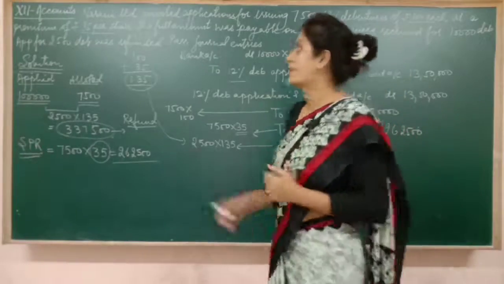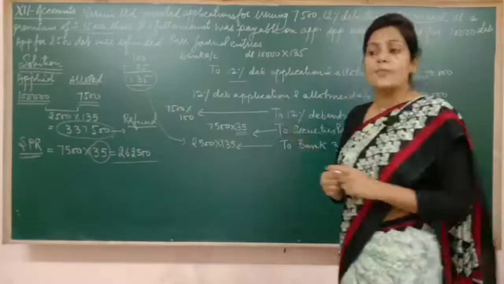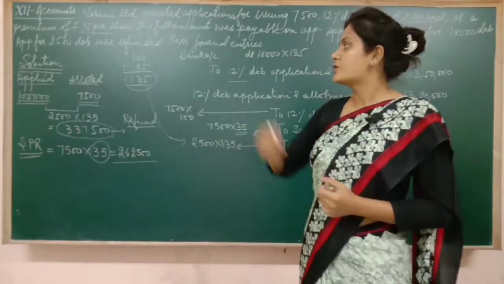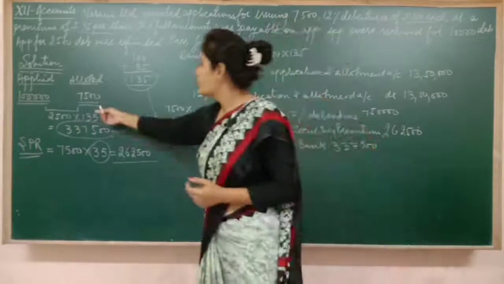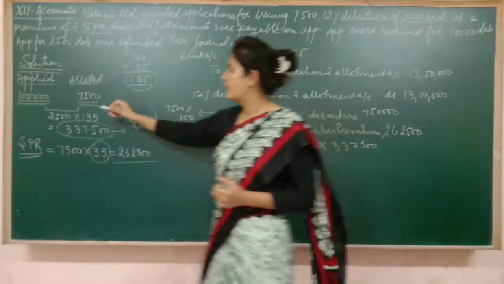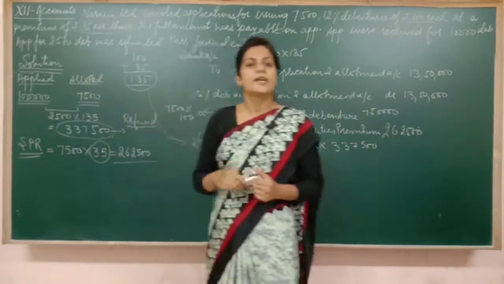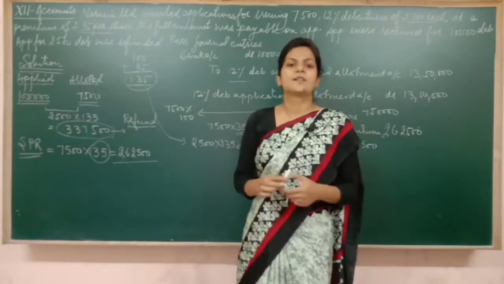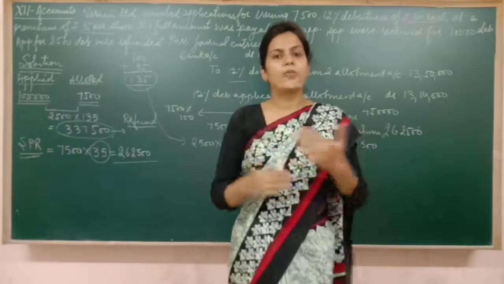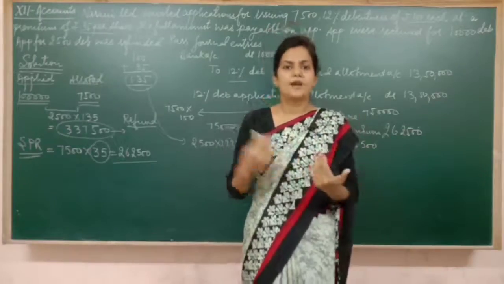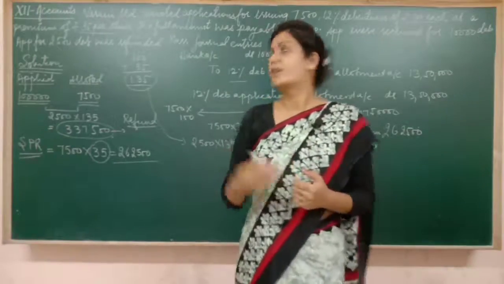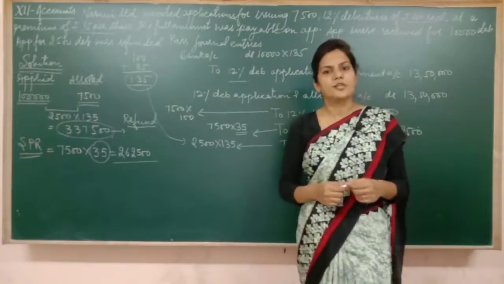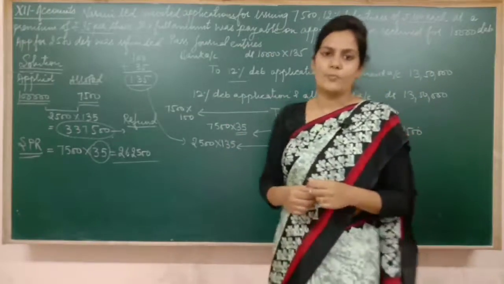Rather, in today's era, you'll notice that debentures are never oversubscribed. Like in this question you have seen that we offered only 7500 debentures, but the public applied for 10,000 debentures. It means this is a clear case of oversubscription. But in reality, such things don't happen. Got it? But from the point of view of the syllabus, we have to do all these things, and I hope you have noticed that these things are the same as in issue of shares. So now let's move to the next topic. Thank you.